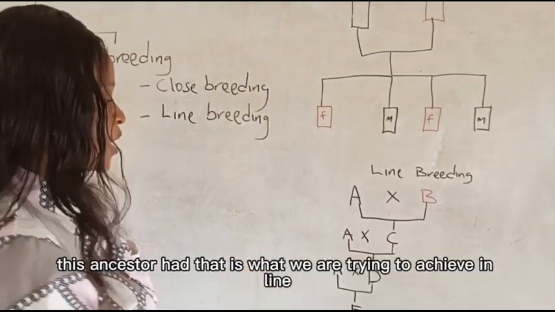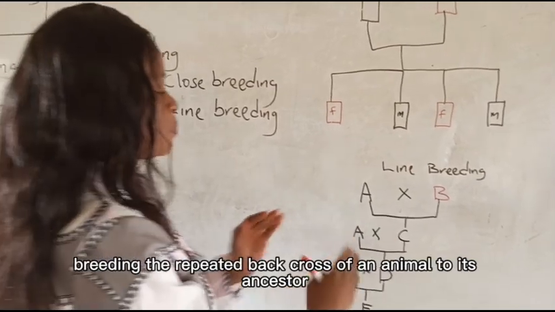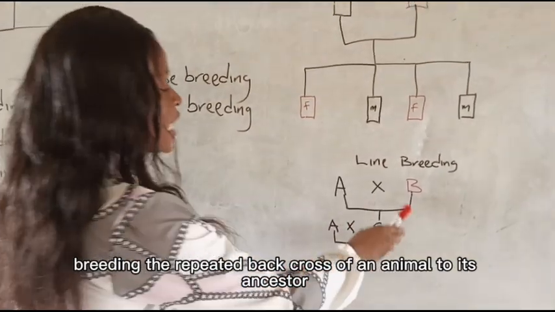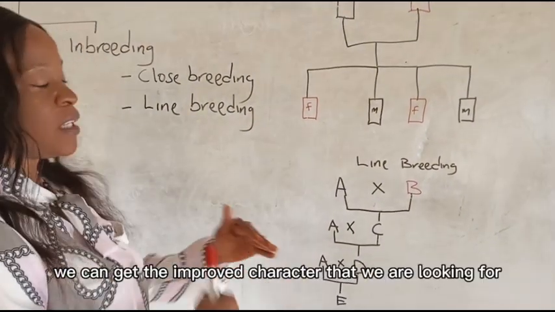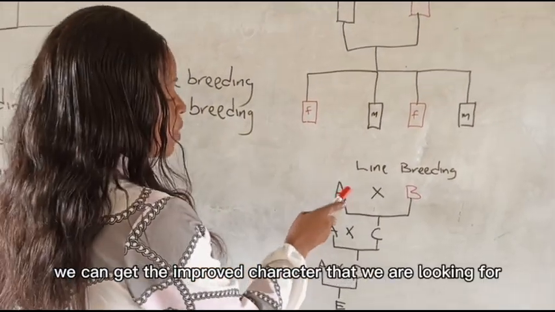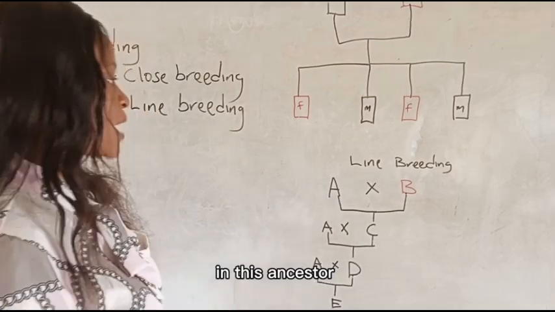That is what we are trying to achieve in line breeding: the repeated back cross of an animal to its ancestor, so that we can get the improved character that we are looking for in this ancestor.